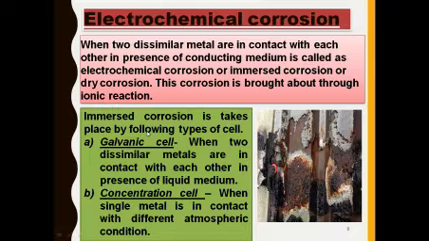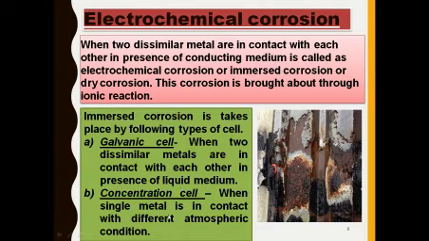Immersed corrosion takes place by the following types of cell. Immersed corrosion, or electrochemical corrosion, is of two types: one is the galvanic cell and the other is the concentration cell. Galvanic cell means when two dissimilar metals are in contact with each other in the presence of a liquid medium.